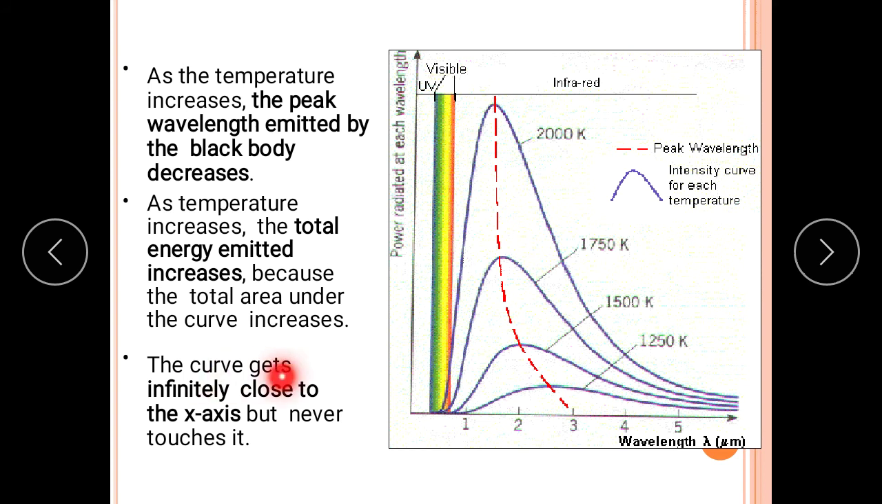Also, the curve gets infinitely close to the x-axis, but it never touches it. Here you will find that at the end it reaches the x-axis, but if you see clearly, no single line is meeting the x-axis, right? So the curve is close to the x-axis, but it never touches the x-axis.